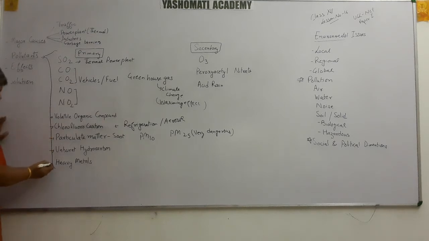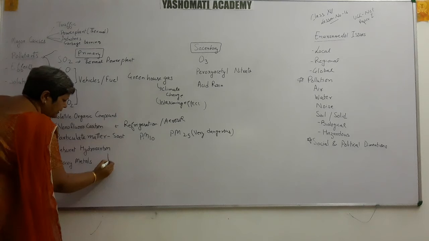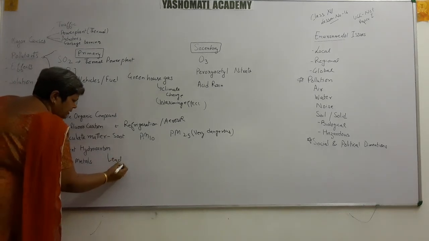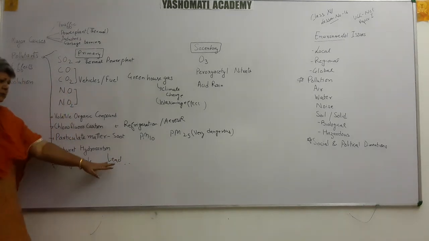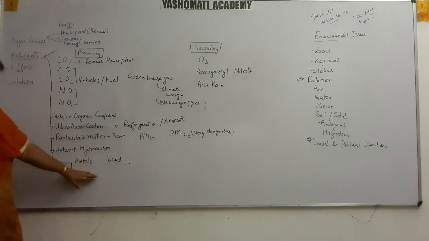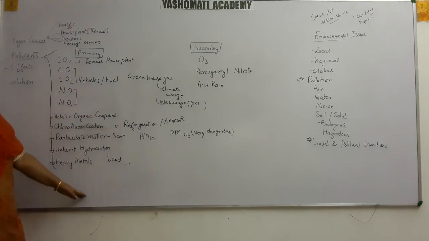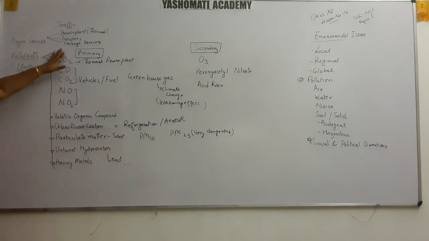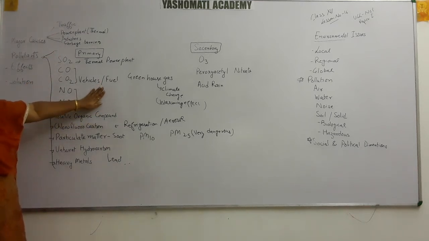Another is heavy metals. Heavy metals are produced from the industries. They may be lead, may be nickel, right. These components coming from the cement industry or other such metal industries also add to the pollutants. With this we have finished this topic, primary pollutants, which are added to the air as they are and cause pollution.